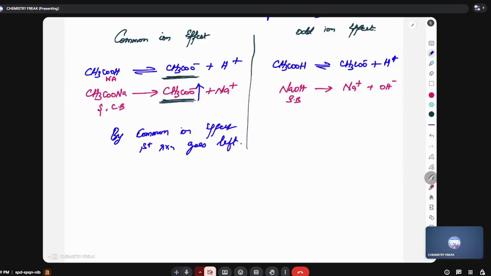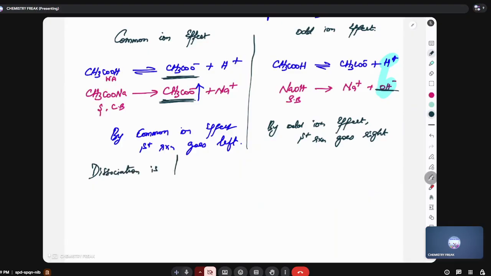Right. Next, look at the second reaction. There is no common ion. But this fellow will be removed by OH minus. They too will react. Both of them will react. That means this is the odd ion. By odd ion effect, first reaction goes right side. Here, dissociation of first reaction is decreased by common ion effect.